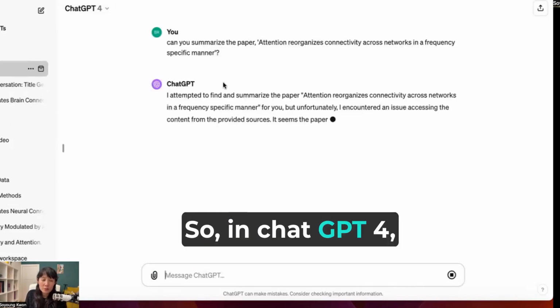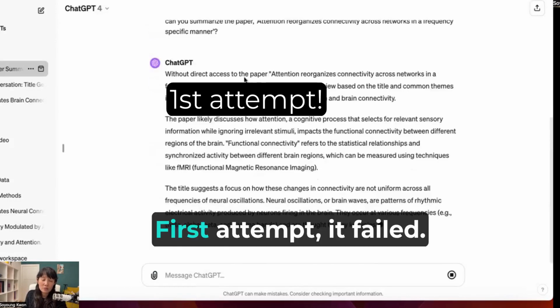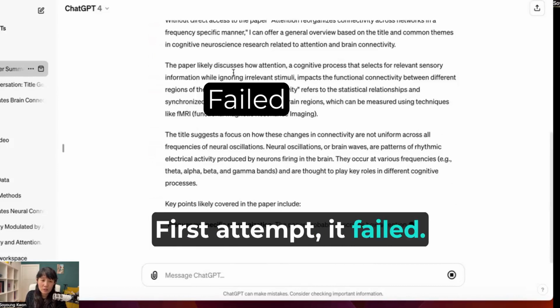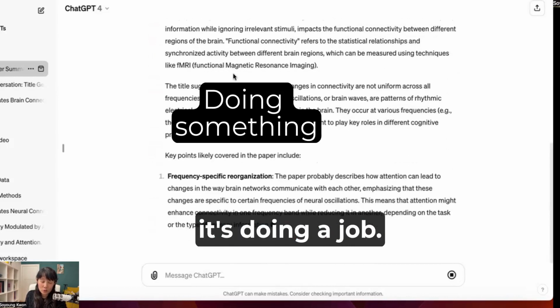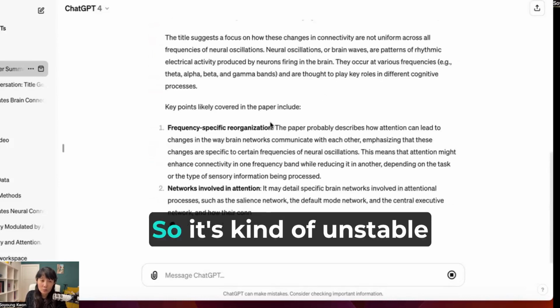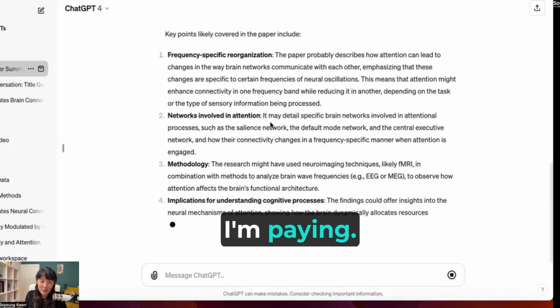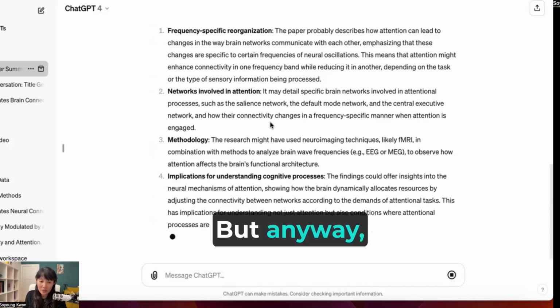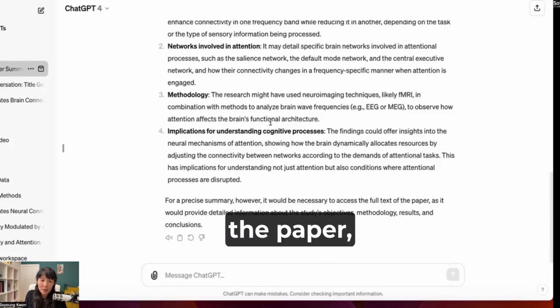So in ChatGPT 4, it's doing something. First attempt, it failed. Second attempt, it's doing a job. So it's kind of unstable in ChatGPT 4. I'm paying, but anyway, at least it is summarizing the paper.